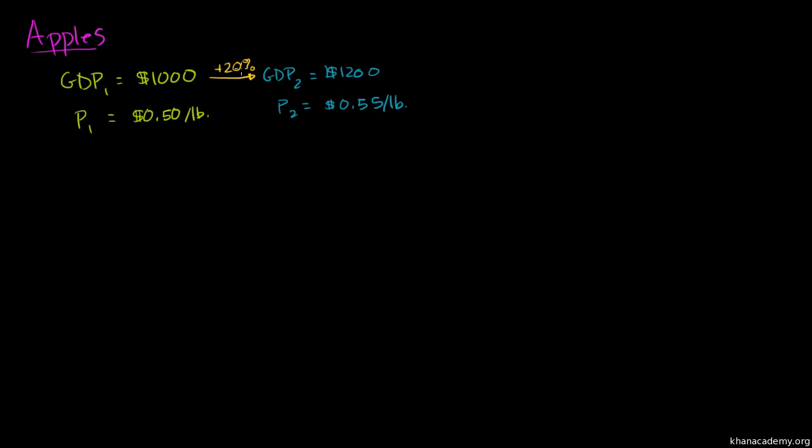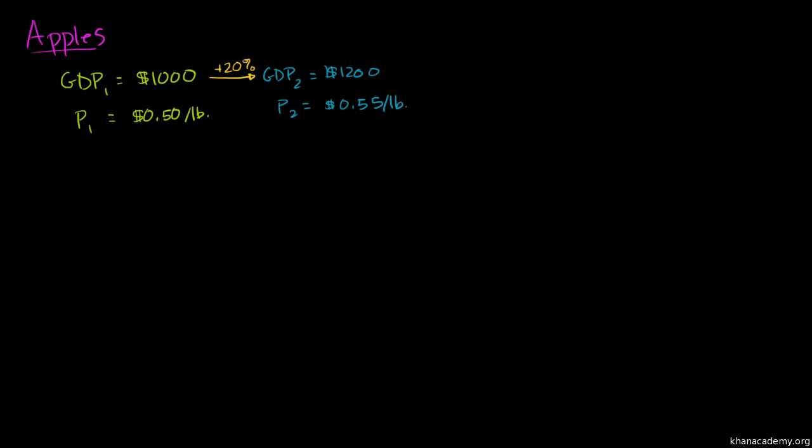But is that an accurate representation of the productivity of this country? Did it actually produce 20% more goods? And a big clue is looking at this price here. Because some of this GDP actually might have increased just due to price. But that doesn't actually make the country more productive. The extra quantity of apples that the country produces is what adds to the total productivity.